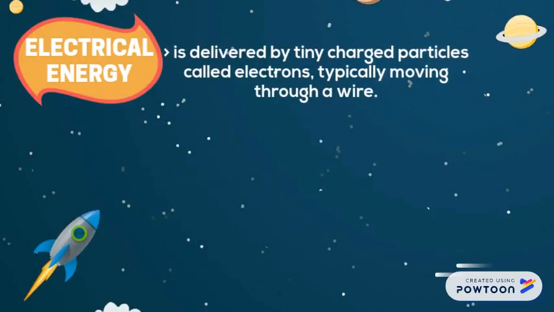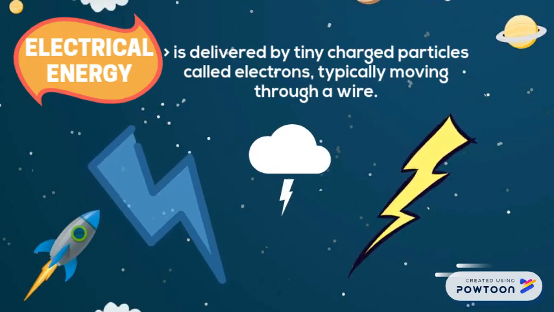Electrical energy is delivered by tiny charged particles called electrons, typically moving through a wire. Lightning is an example of electrical energy in nature.